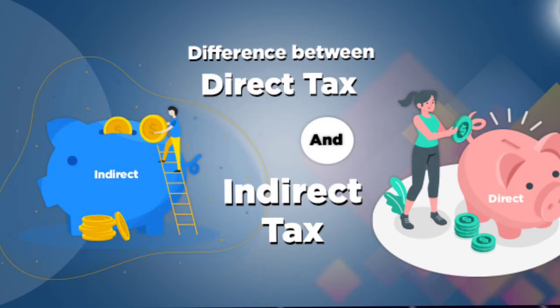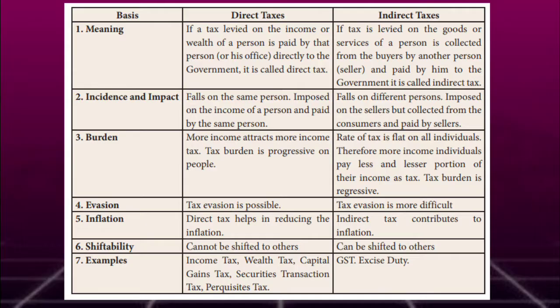Now let us see the difference between direct tax and indirect tax. The first difference is meaning. You already know the meaning of direct tax and indirect tax. Direct tax is directly paid by the customers, and indirect tax is also paid by the customers but indirectly to the government. The second point, incidence and impact. In direct tax, the incidence and impact both are imposed on a single person, meaning the person whose wealth is more will pay the tax.